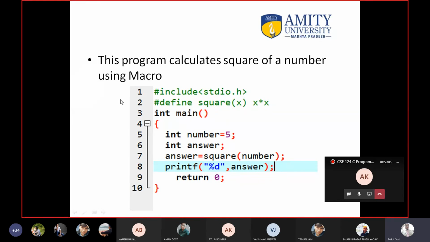You can easily do it with a function call now, but its speed is slow because a function call takes a lot of resources. It is not very slow, but somewhat slow, and it is slower than the macro. Macros are fast because what is the definition of the macro? This x multiply x, and it is simply pasted. You do not have to jump from the main function to the macro and come back. It is simply copy pasted before compilation. That's why the speed of the macro is fast.